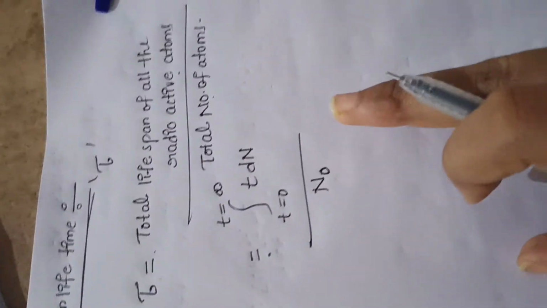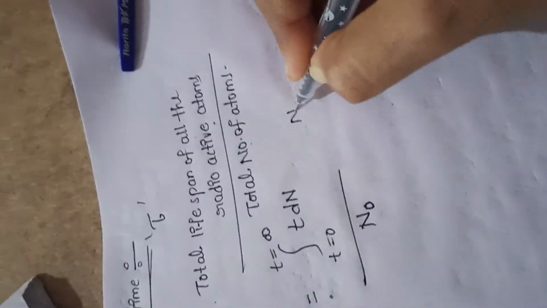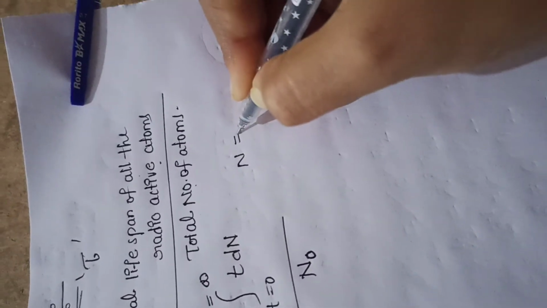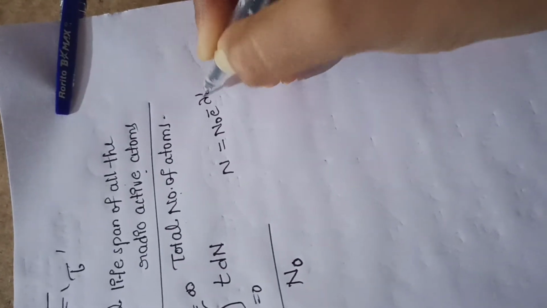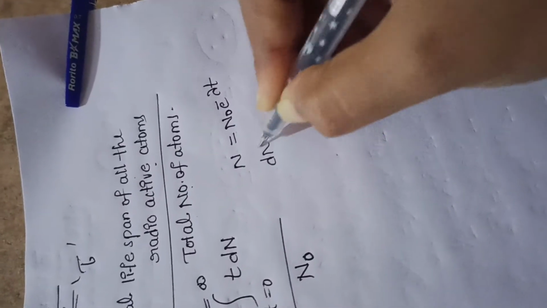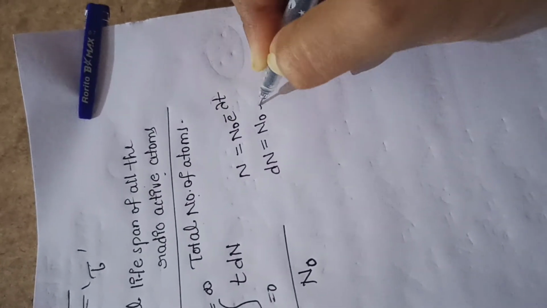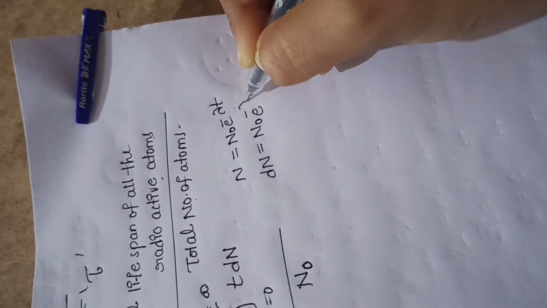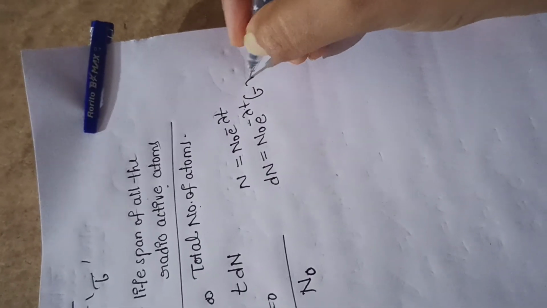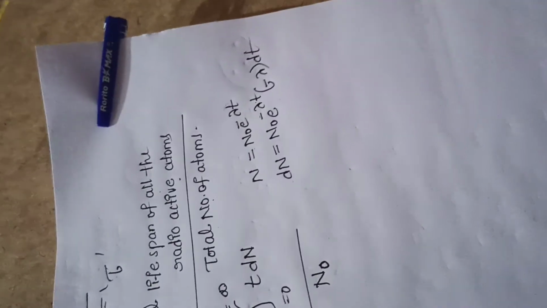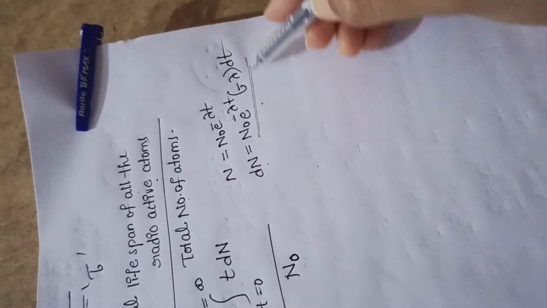Now let's derive the equation. Here I would like to take the value of N. What is the value of N according to the radioactive decay law? N is equal to N0 into e to the power of minus lambda t. Differentiate on both sides. dN is equal to N0, which is a constant, times the derivative of e to the power of minus lambda t, which is e to the power of minus lambda t times minus lambda dt. This is the value of dN.